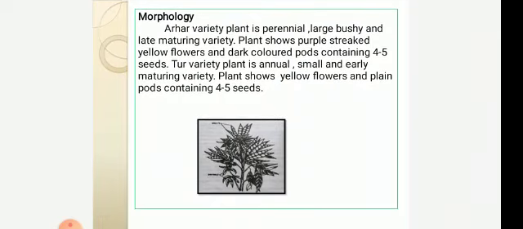Morphology of the arhar variety plant: the plant is perennial, large, bushy and a late maturing variety. Plant shows purple streaked yellow flowers and dark colored pods containing 4 to 5 seeds. Then the tur variety plant is annual, small and an early maturing variety. Plant shows yellow flowers and plain pods containing 4 to 5 seeds. This diagram shows pods, seeds, stem, branches and leaves. These are the parts of the plant.